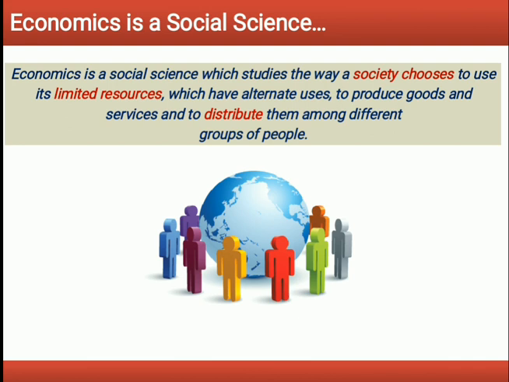We all know human wants are more than the available resources. So there is a need to allocate these scarce resources for the satisfaction of never-ending human wants. Hence, economics is concerned with the selection of resources under the condition of scarcity.